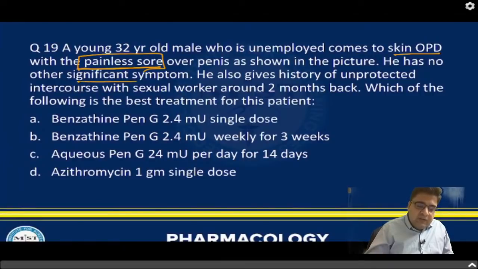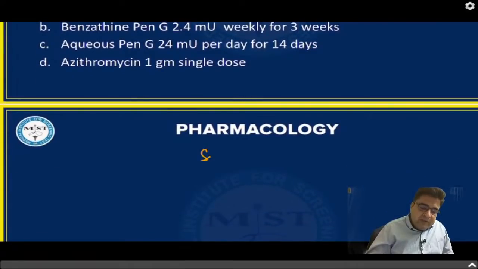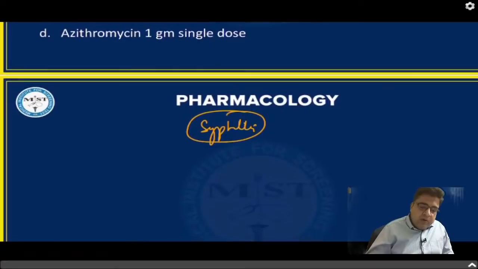There is no other significant symptom, but the patient has given a history of unprotected intercourse with a sex worker around 2 months back. Now, which is the best treatment? So this question is based on syphilis. The patient has got syphilis. So we talk about syphilis.